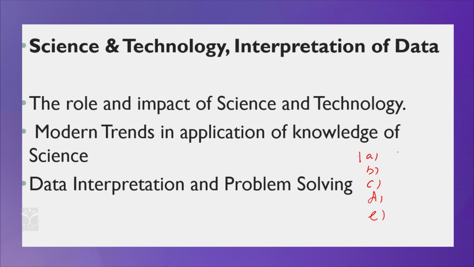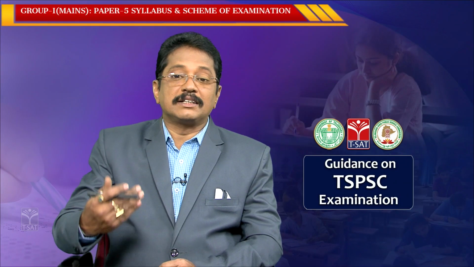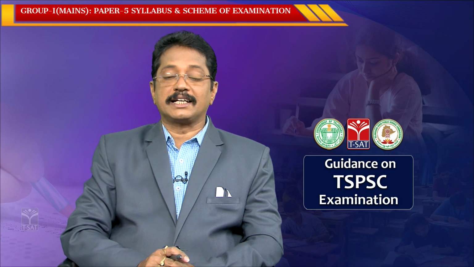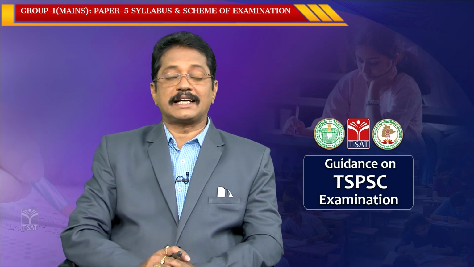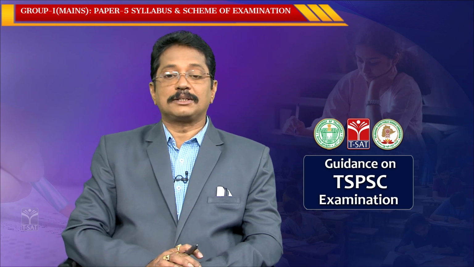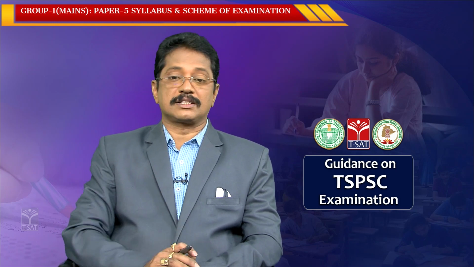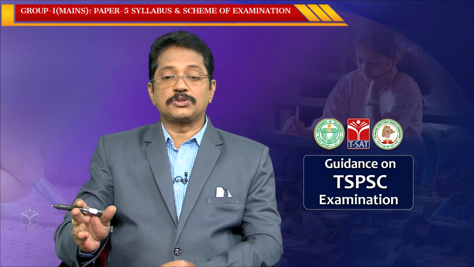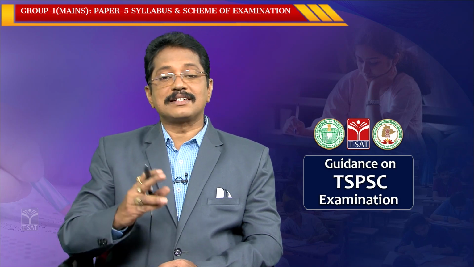So 5 twos are 10 marks, clear? You have 5 questions, each question may have sub-questions, each carrying 2 marks, and the total marks for that question is 10 marks. So 5 questions, each carrying 10 marks, 5 tens are 50.